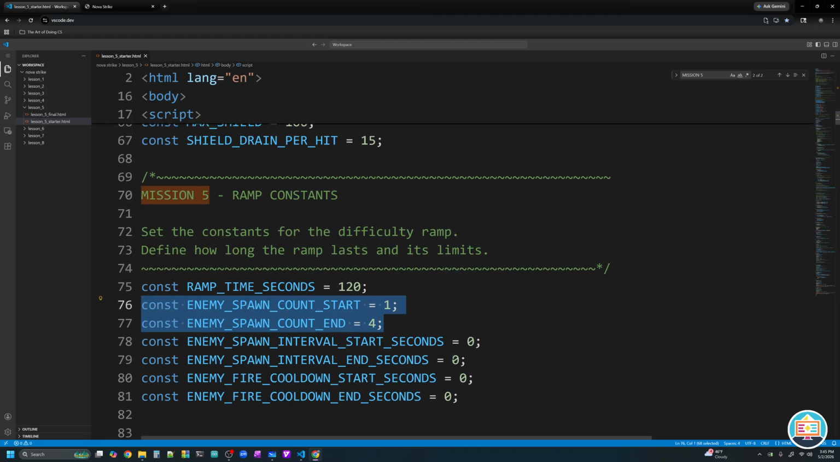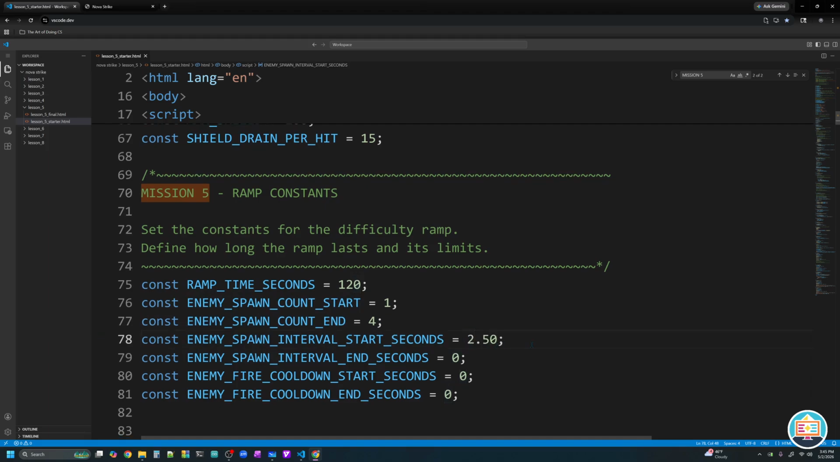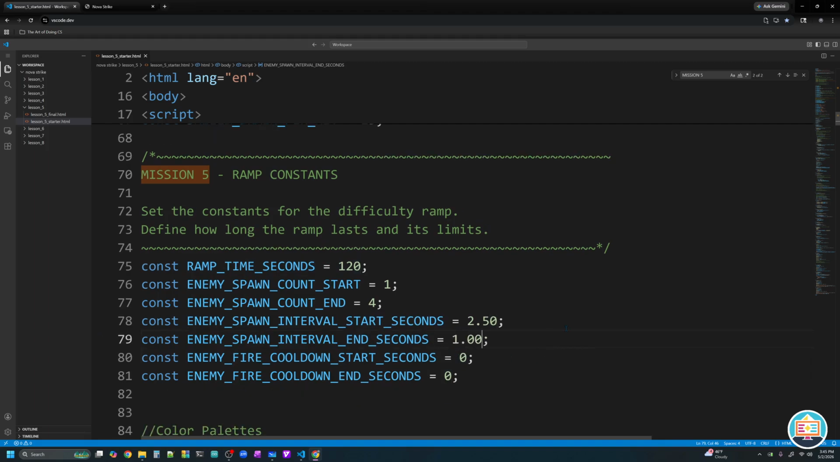Another thing that we'll control is how quickly we spawn those enemies. So we have an enemy spawn interval. When we start, we're going to spawn those enemy waves every 2.5 seconds. And by the end of our game, at our maximum difficulty, so 120 seconds in, we're going to spawn them much, much faster. We're going to spawn them every 1.0 seconds.